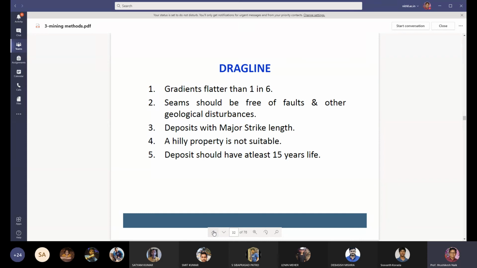Seams should be free from geological faults and other geological disturbances. Deposits with major overburden are very much suitable for dragline mining. A hilly property is not suitable for dragline mining. Deposit should have at least 15 years of life. Then only dragline mining can be carried out.